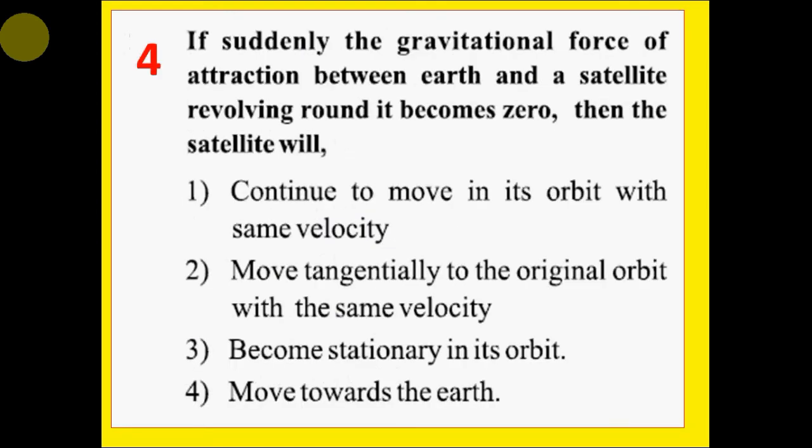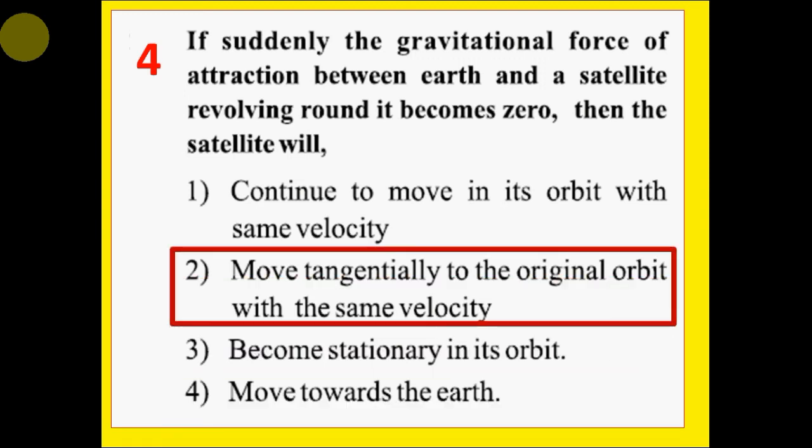Question number 4. If suddenly the gravitational force of attraction between Earth and a satellite revolving around it becomes 0, then the satellite will: option 1 continue to move in its orbit with the same velocity, option 2 move tangentially to the original orbit with the same velocity, option 3 become stationary in its orbit, option 4 move towards the Earth. Option 2 is the correct answer, moving tangentially to the original orbit with the same velocity.